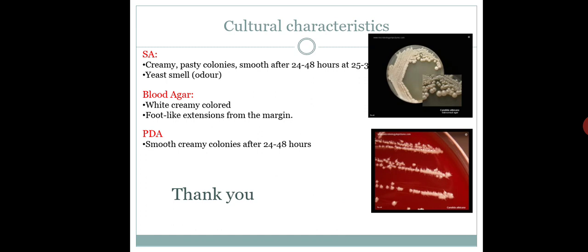And the interesting fact, let me tell you about this fungi. Onto the blood agar, it appears like a margin, the colony leaves a shadow behind. So foot like extensions from the margin, that is known. The second point of blood agar is foot like extensions from the margin. See the colonies, the colonies have been grown like some space is there and then colonies are there. So the color of the colony is white creamy colored, and definitely here also colonies are thick. So that is the blood agar.